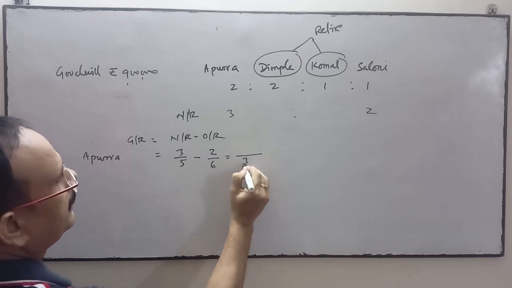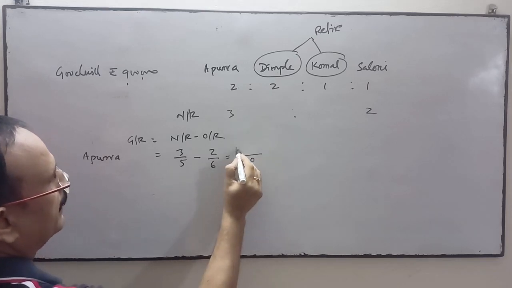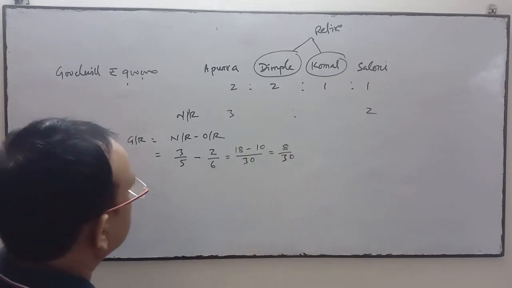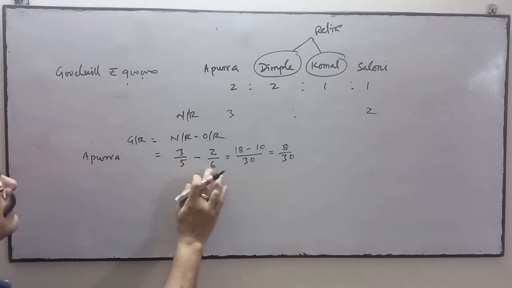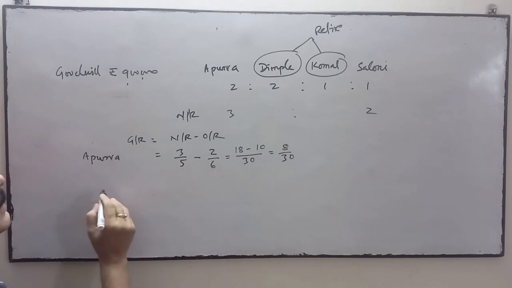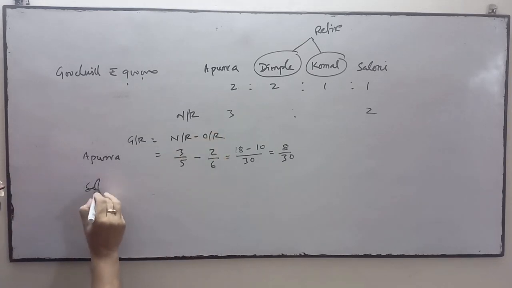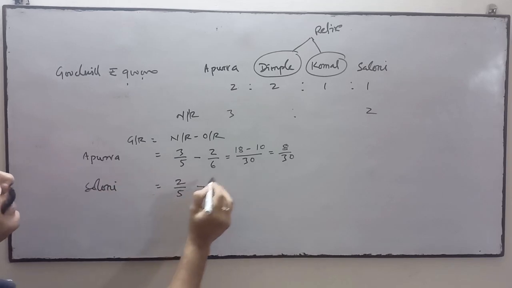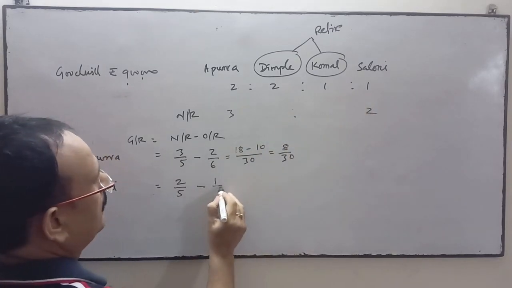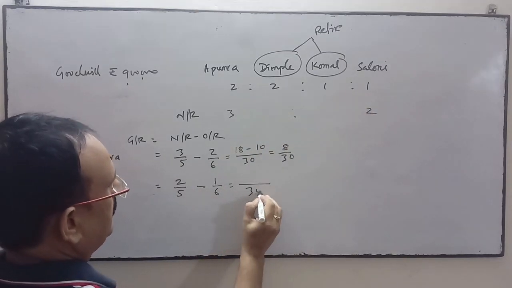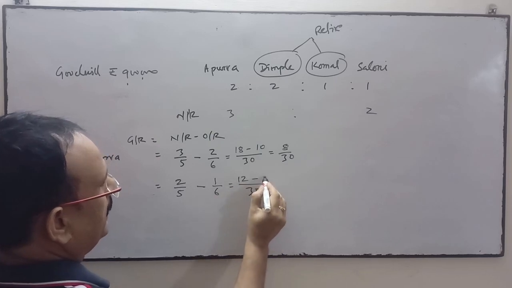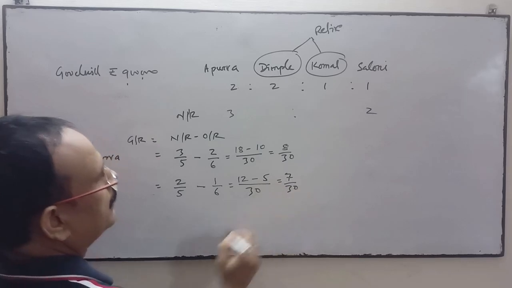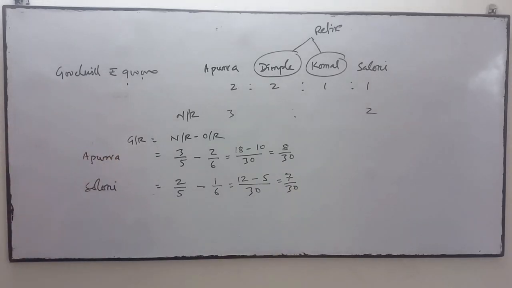LCM is 30: 18 minus 10, 8/30. And Saloni, the continuing partner, new ratio is 2/5 and old is 1/6. LCM 30: 12 minus 5, 7/30. So the gaining ratio is 8:7.